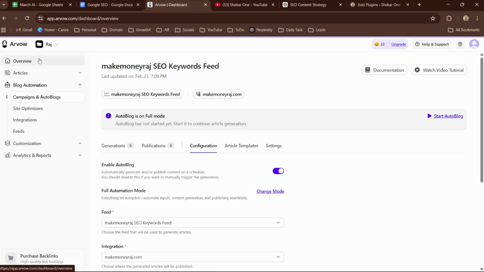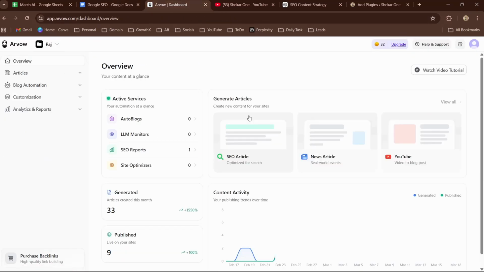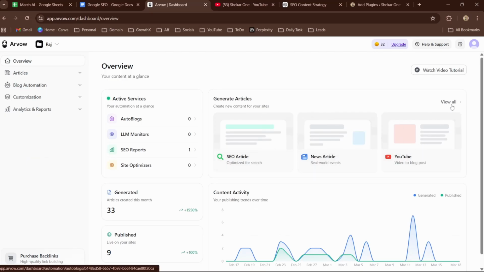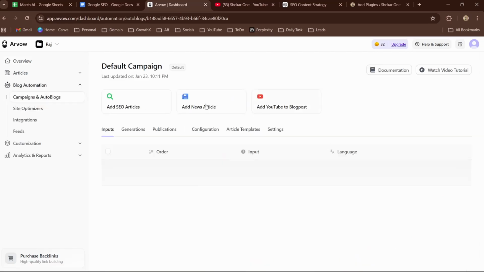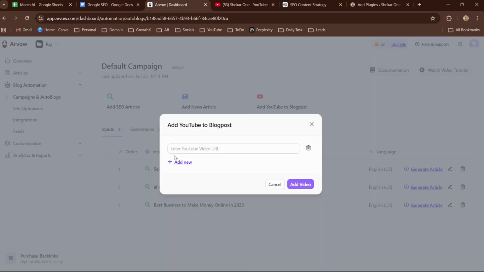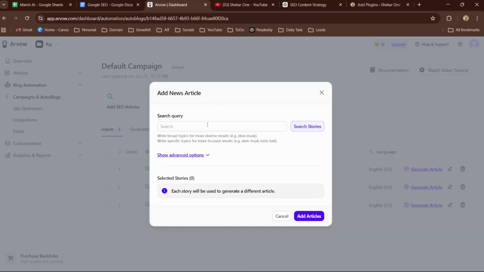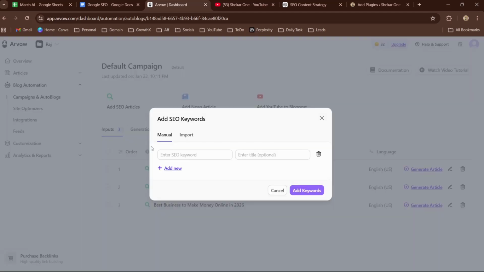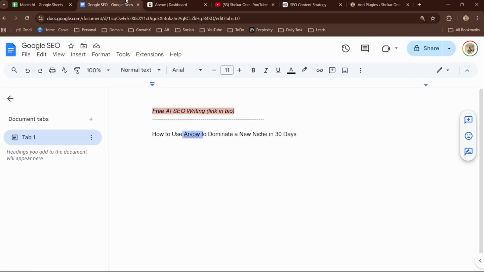So this is a software. If I go into the dashboard, this is how the dashboard looks like. You have three different articles to produce right here. One is the SEO article, news articles, YouTube to blog post. So we have this. You can convert your YouTube URL to the blog post. You can convert a news trending keyword into a news story, and from a single keyword you can write an entire blog article.